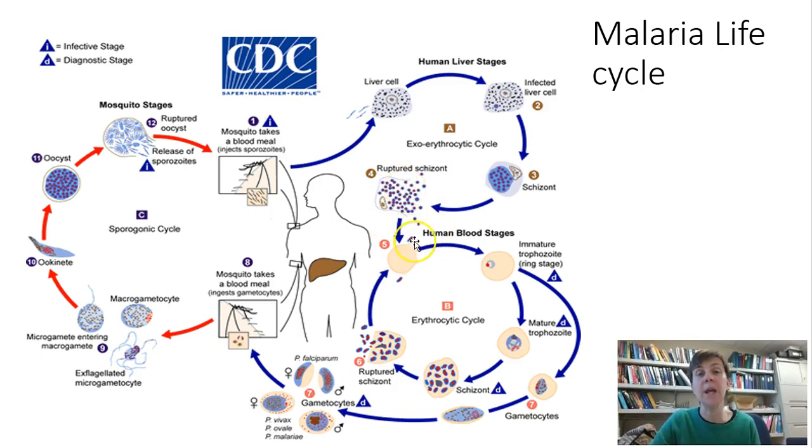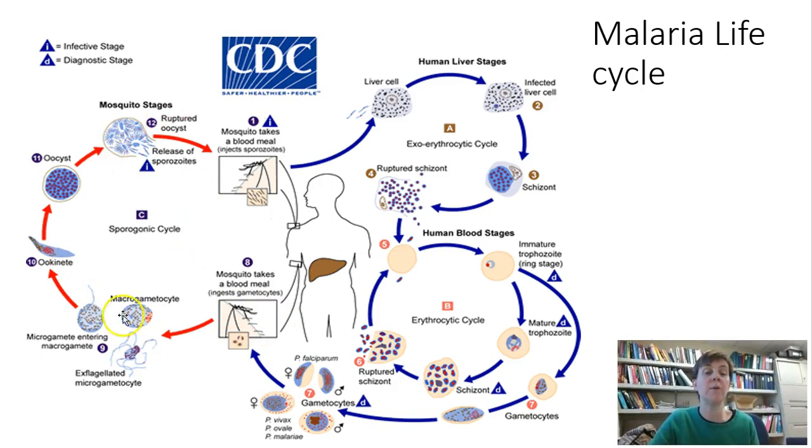When we're in the blood, the parasite actually enters inside our red blood cells and goes through several more stages of development. It can then make more of these schizonts, which are going to rupture and produce more, so that we have an internal life cycle inside the red blood cells. But we can also form gametocytes, or the reproductive cells of the parasite, which then, when another mosquito comes along and takes in a blood meal from this person, the mosquito becomes infected with the Plasmodium parasite.